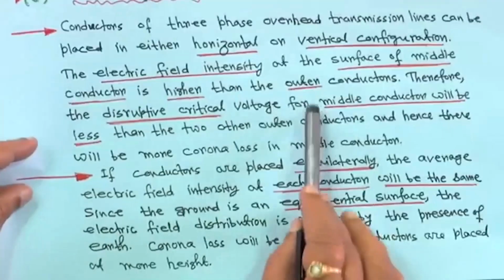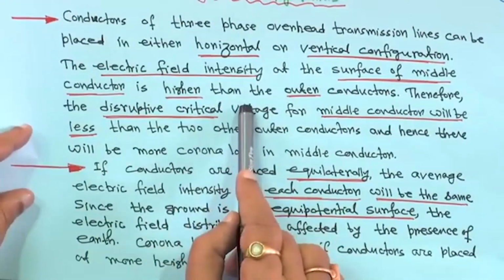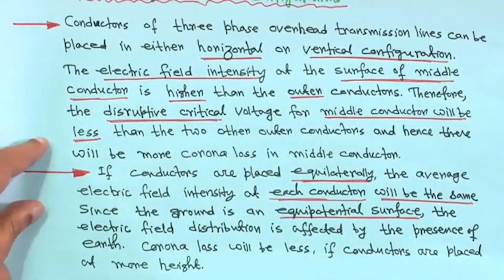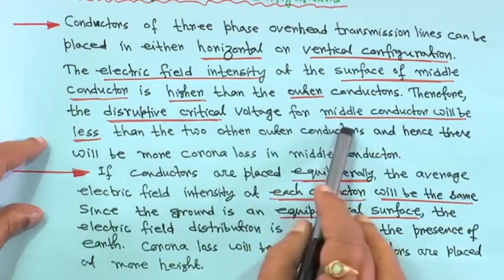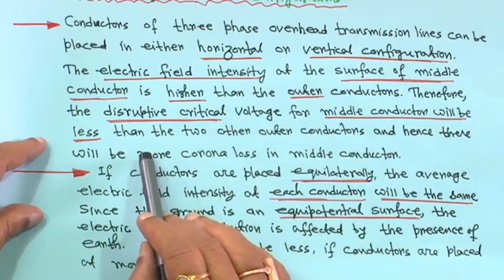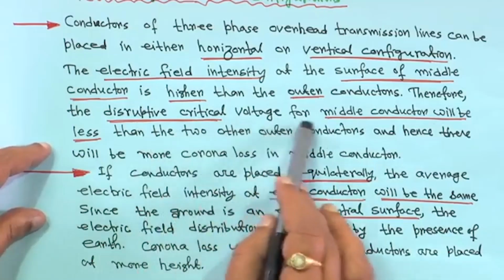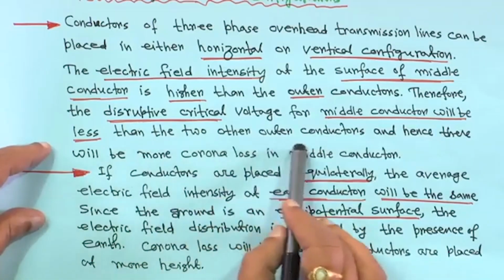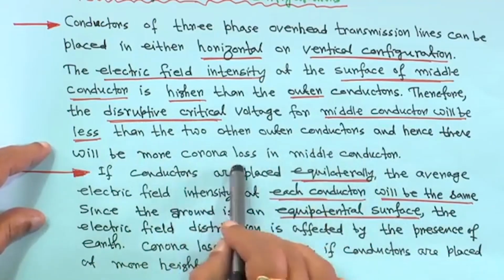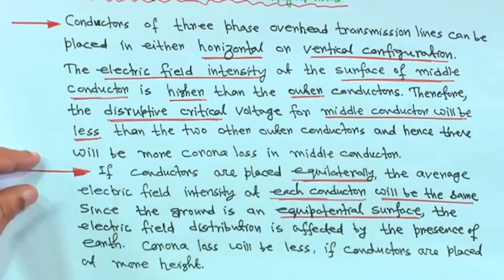The electric field intensity at the surface of the middle conductor is higher than at the outer conductors. Whether it is vertical or horizontal, one conductor will be in the middle; for A, B, C phases, B is in the middle, between A and C. Therefore, the disruptive critical voltage for the middle conductor will be less than the two outer conductors, hence there will be more corona loss in the middle conductor, because the difference is Vn minus V0.